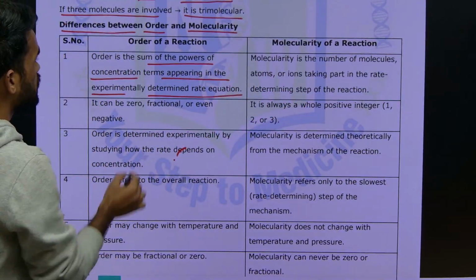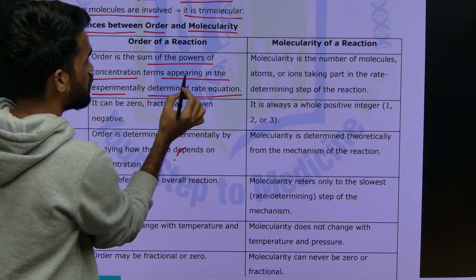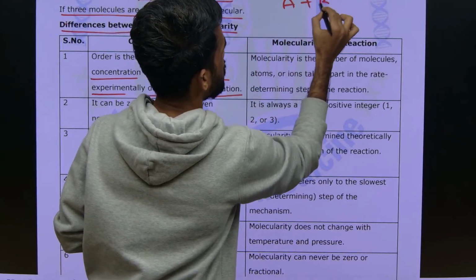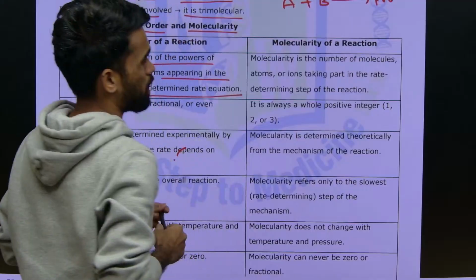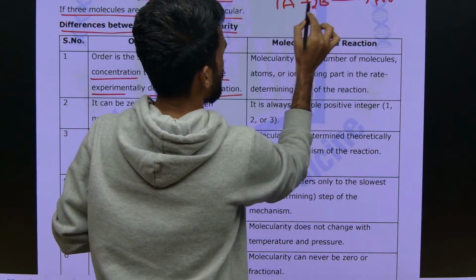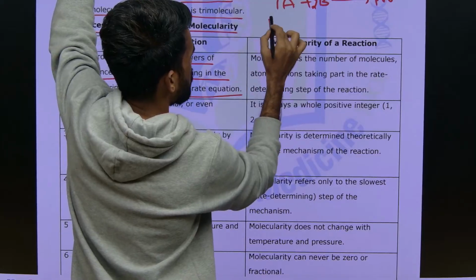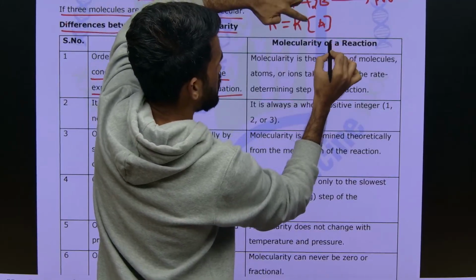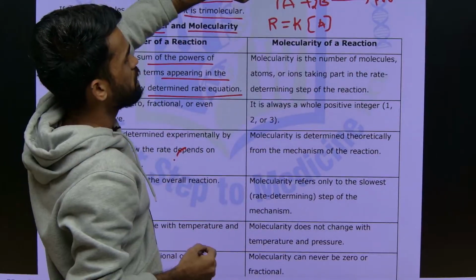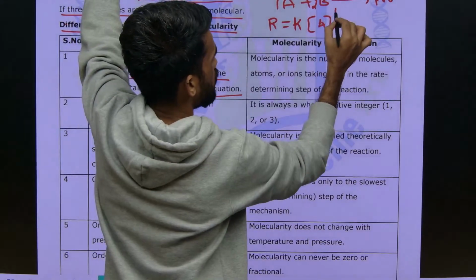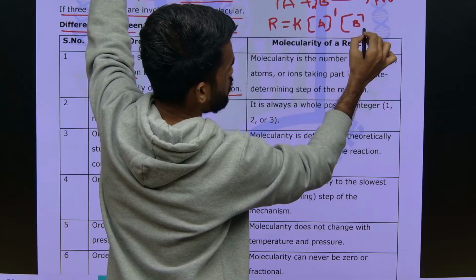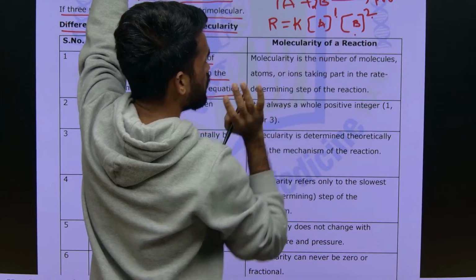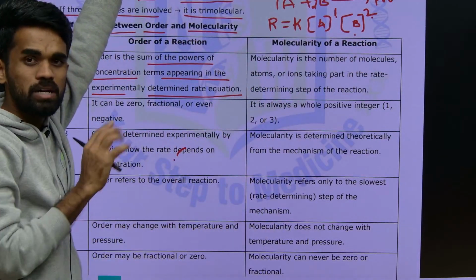Order is the sum of powers of concentration terms appearing in the experimentally determined rate equation. If this is the equation in the elementary step, having 1 and 2, then the rate should be written like this: rate equals K times concentration of A. If I say the order with respect to A is 1, you write A to the power 1, and if the order with respect to B is 2, write B to the power 2, because these 1, 2 values are the individual orders for A and B. Again, those values come only from experiment, not theoretically.